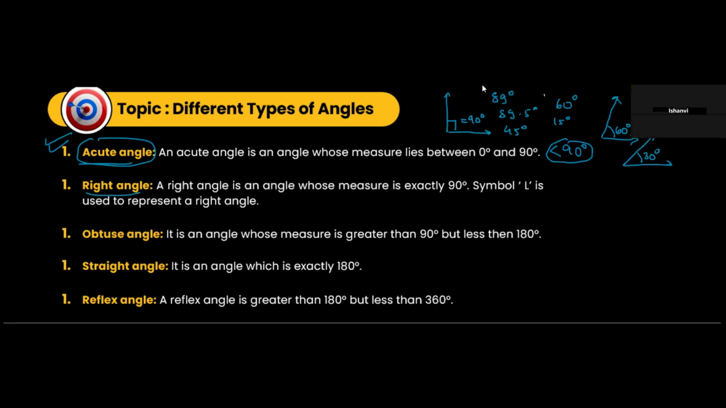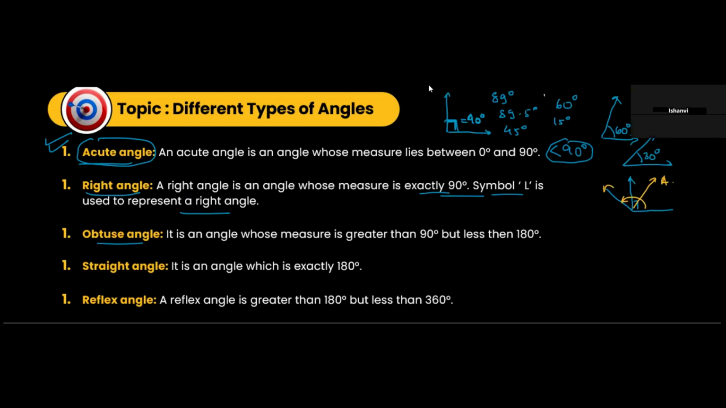A right angle is an angle between two rays of 90 degrees. So that will basically be a right angle. What is an obtuse angle? Any angle that is greater than 90 degrees. See, let's say this is 90 degrees. Any angle that we draw lesser than this will be an acute angle. An angle that we draw more than this will be an obtuse angle.